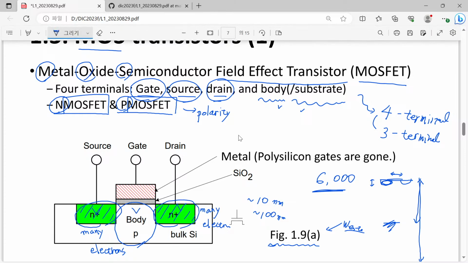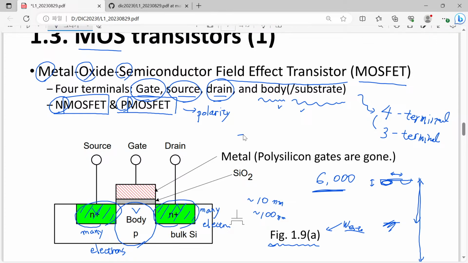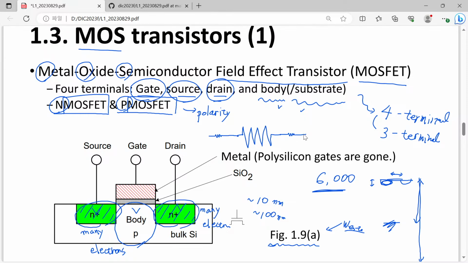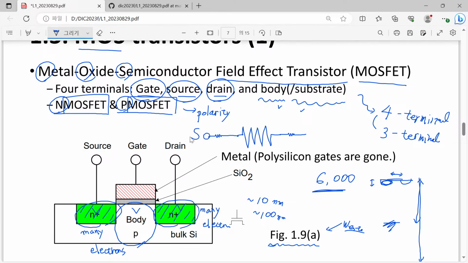If we just draw our resistive symbol, then we have a highly resistive middle part, and a small resistance and also a small resistance. That is the situation here, and here we have one contact typically called the source and another contact typically called the drain.